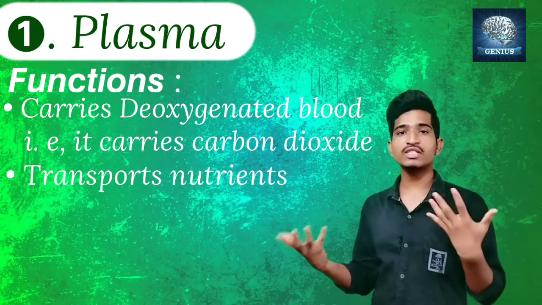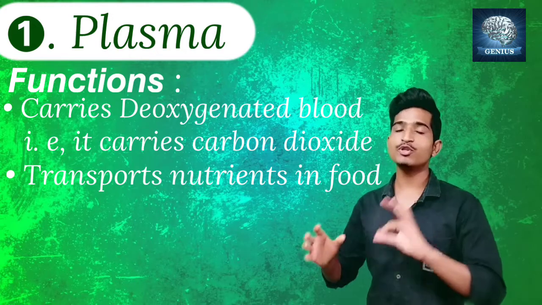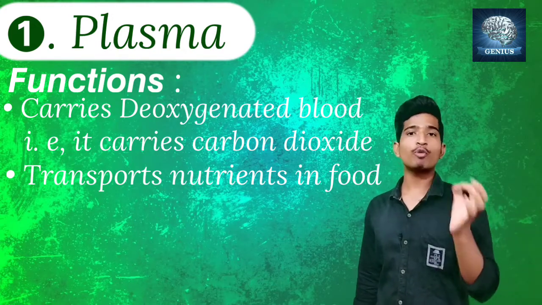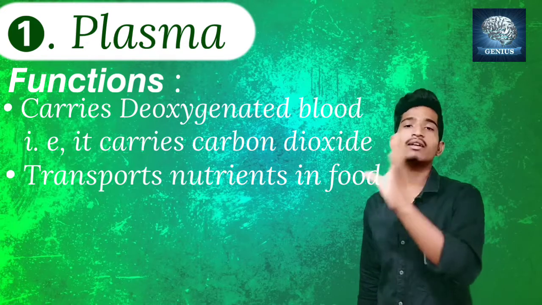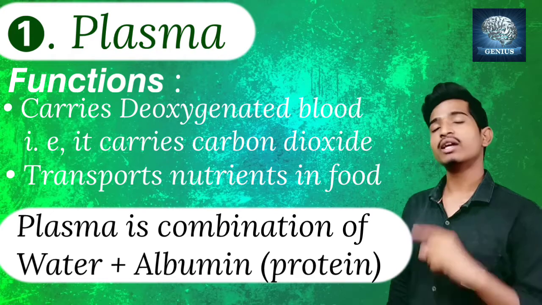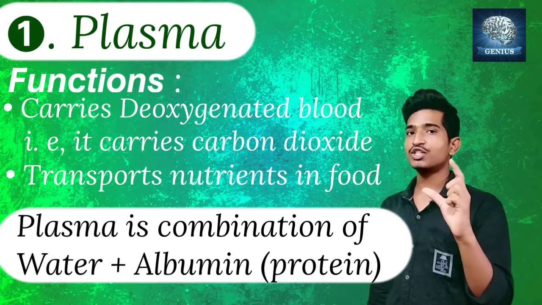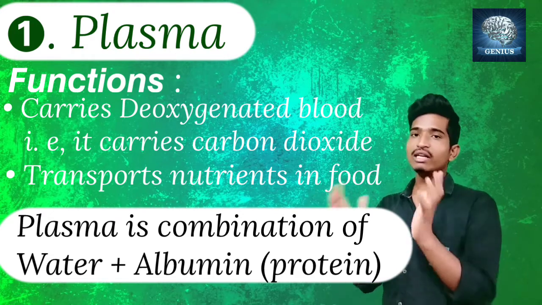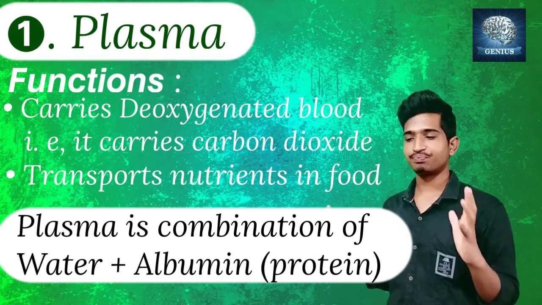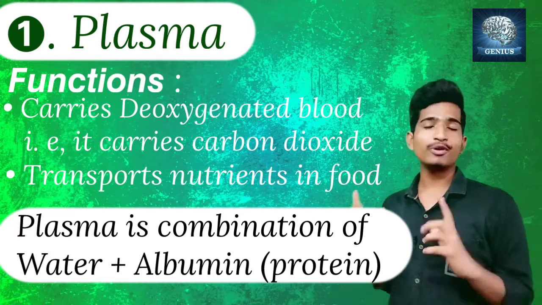The nutrients, the glucose and all, are transported by the plasma. Usually the plasma is a combination of water and one protein. That protein we call albumin. The plasma is composed of water and albumin. Both combine to form the blood plasma. So this is everything about the plasma.